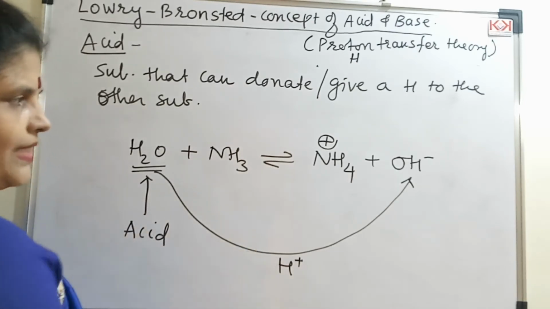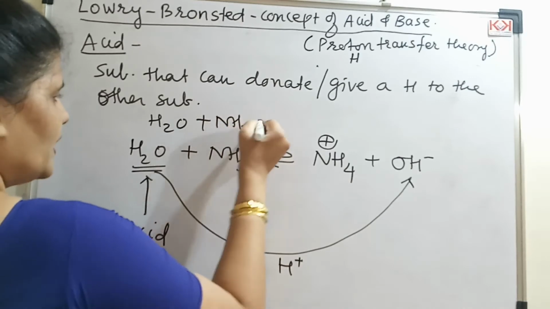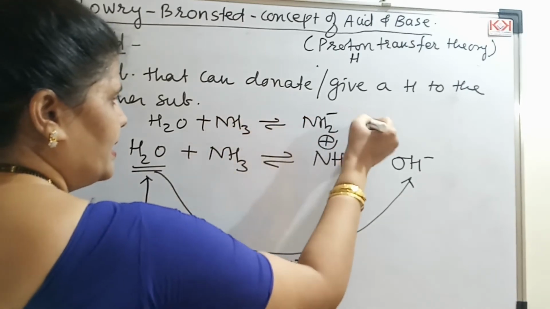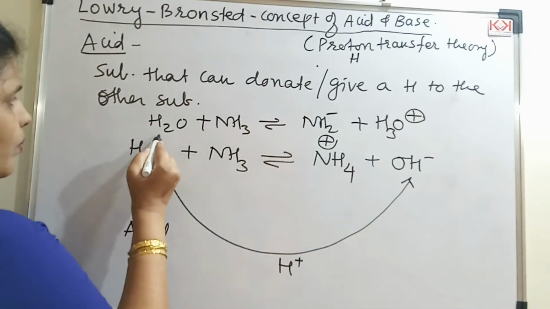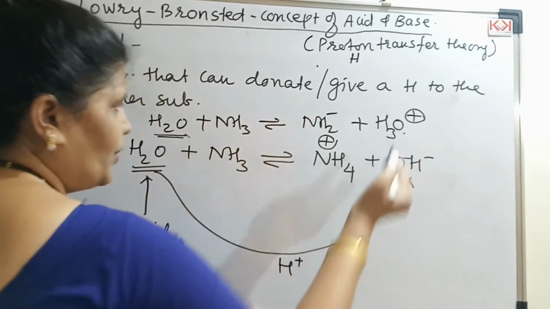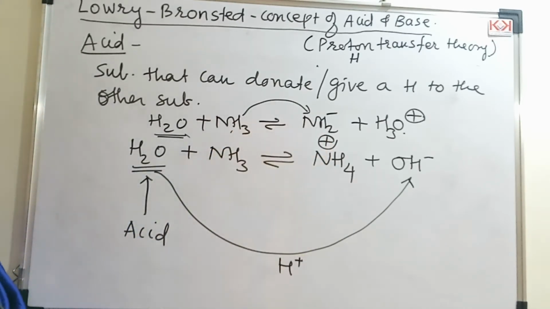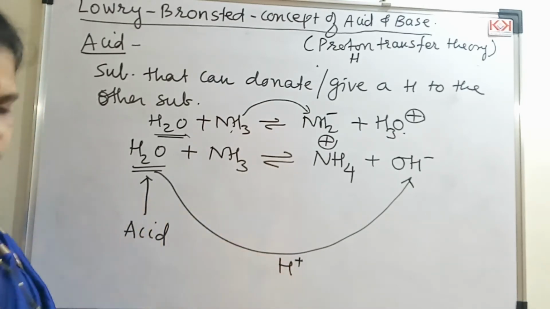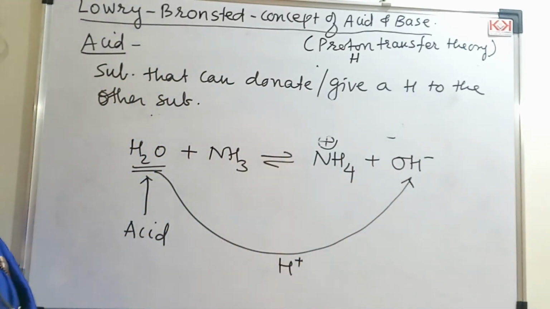Can there be one more possibility for this reaction? Yes, there can be. Water plus ammonia can give NH2 minus plus H3O plus, the amide ion and the hydronium ion. Now what is water doing? Water is accepting a proton. Who is losing a proton? Ammonia. So here ammonia is acting as an acid. It is losing that proton. This type of reaction is very important. You should know how to write the reactions. Any species cannot be formed; there are some specific species that you are supposed to form. So considering the second example here, I can say that water is an acid according to Lowry-Bronsted.